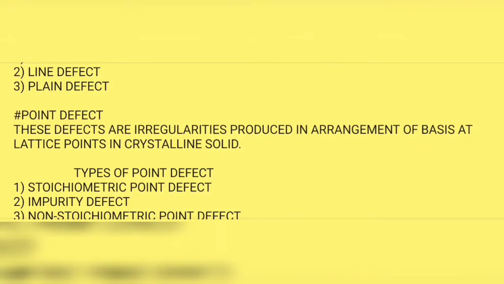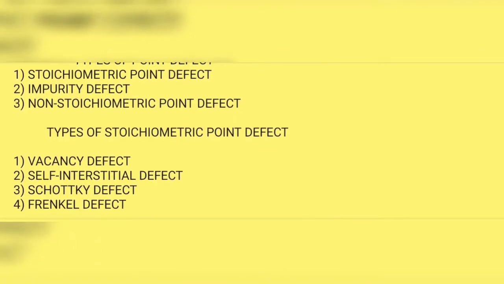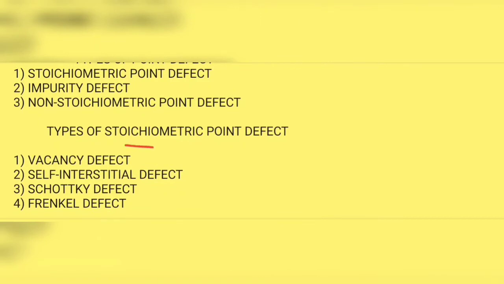Now let's see the types of point defect. There are three types of point defects: stoichiometric point defect, impurity defect, and non-stoichiometric point defect. These are the three main types. In this lecture we are going to see only the names, and from the next video we will study each one in detail. The stoichiometric point defect is classified into four types: vacancy defect, self-interstitial defect, Schottky defect and the Frenkel defect.